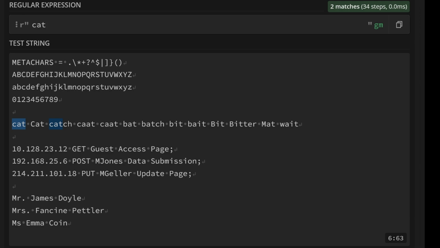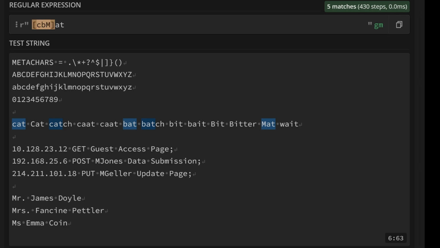Let's say we want to find the words cat, bat, and mat. How would we do that? Well, you can use character classes, and that's basically where we say open bracket, close bracket. It's kind of the list thing in Python. And then in there, we're just going to put the letters we want to search for. So C for cat, B for bat, and M for mat. Note that the M is uppercase and regular expressions are case sensitive.